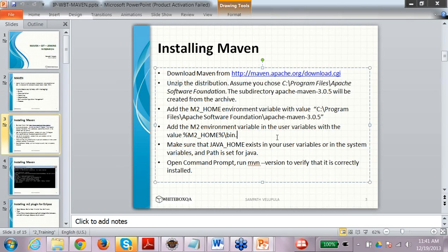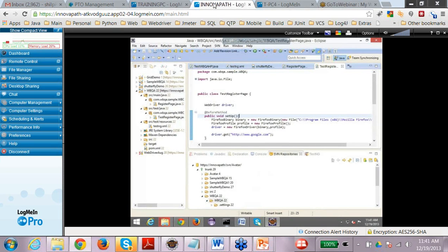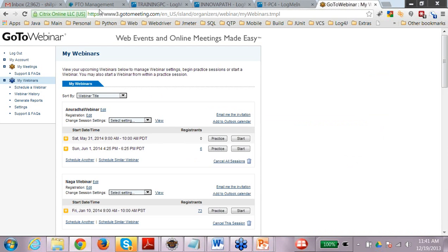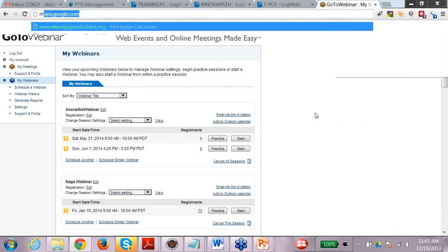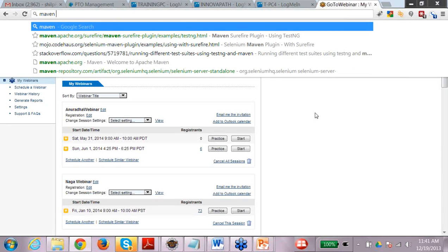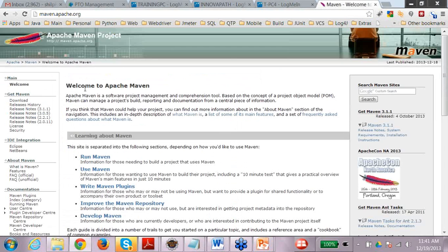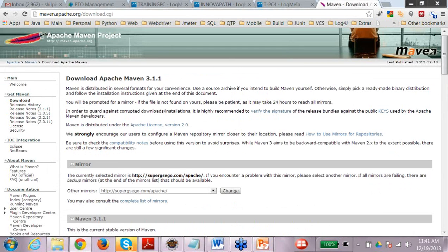You need to install Maven before working on it. There are certain steps which you need to do. You need to download Maven from maven.apache.org, and there is a download section.